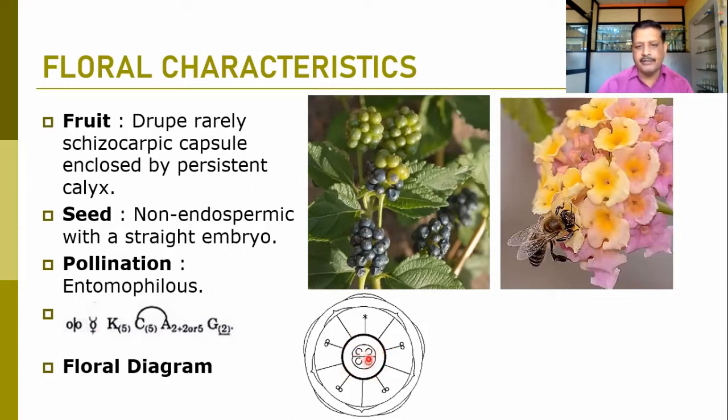Here at the center we can find a bicarpellary bilocular ovary. Placentation is axile placentation, but in most of the members we can find the development of a false septum, so that there can be a tetralocular, pentalocular, multilocular structure of the ovary. As in Avicennia, free central placentation is there. So such conditions can be observed in the family Verbenaceae.